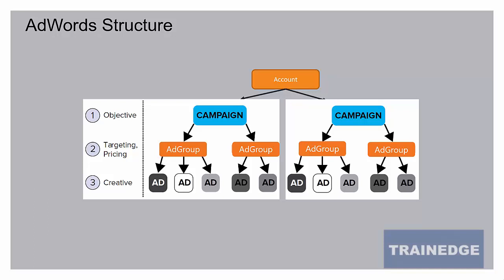For example, let us say you want to run a campaign around the summer holidays. So there is a summer discount on, say, refrigerators. You can create a campaign whose objective is to increase sales for refrigerators in the summer.